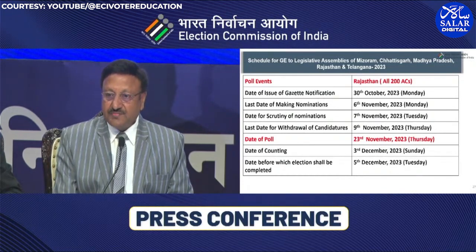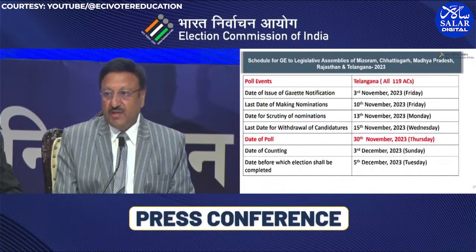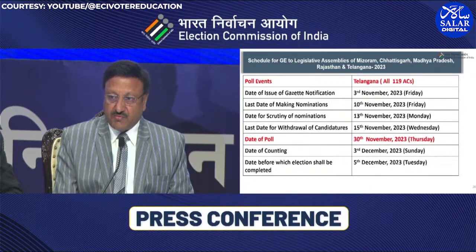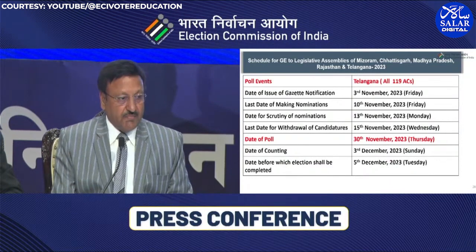Thereafter, Rajasthan, where the date of poll will be 23rd November in one phase entirely in Rajasthan. The date of issue of Gazette notification would be 30th October and the date of counting for everyone being 3rd of December. Telangana would go last to the poll, and the date of poll is 30th November with the date of issue of Gazette notification being 3rd of November.